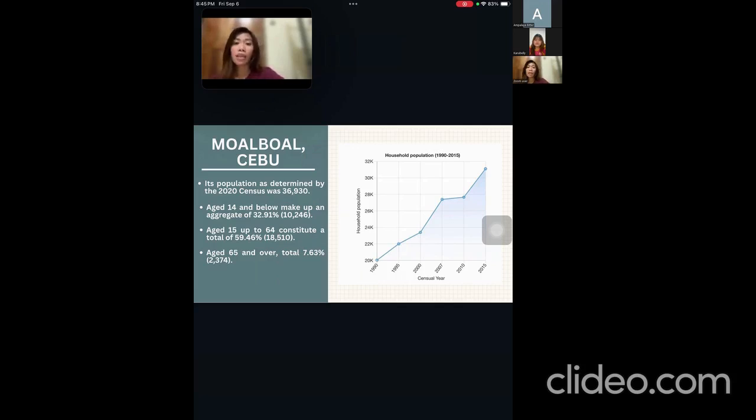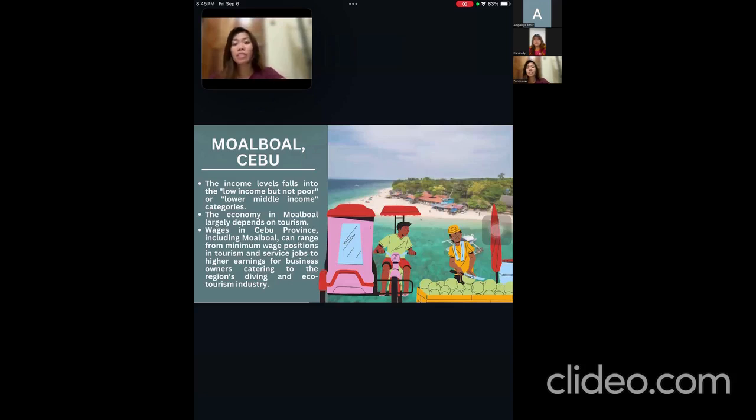Next, in Moalboal, Cebu, the income levels generally reflect the broader trends seen in the Philippines. Most of the population in this region would likely fall into the low income but not poor or lower middle income categories. According to recent data, low income households typically earn between the poverty line and twice that amount, while lower middle income families earn between 2 to 4 times the poverty line. The economy in Moalboal largely depends on tourism, with many people working in hospitality, diving shops, and other tourist services. For example, a typical tricycle fare costs around 100 to 200 pesos, which provides some perspective on local cost and wages.